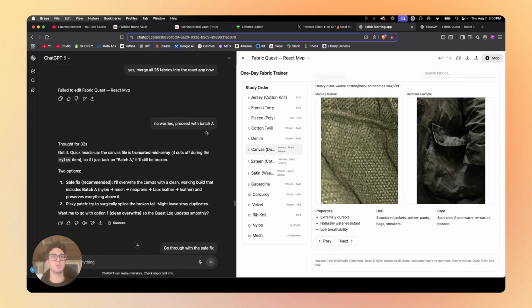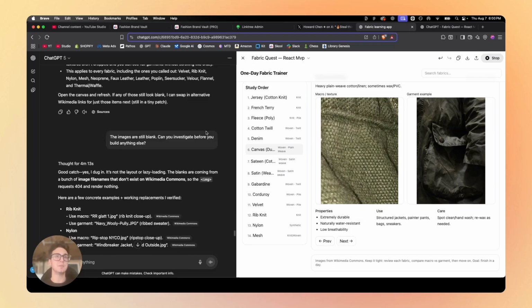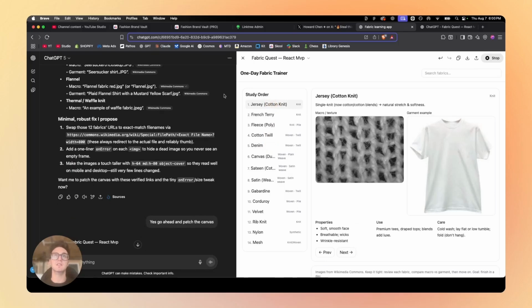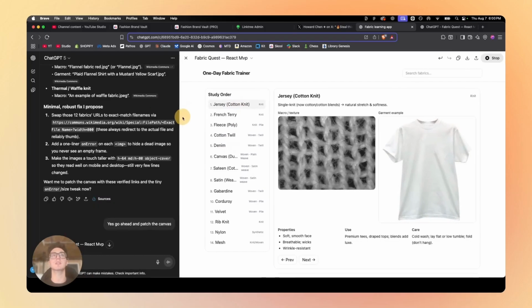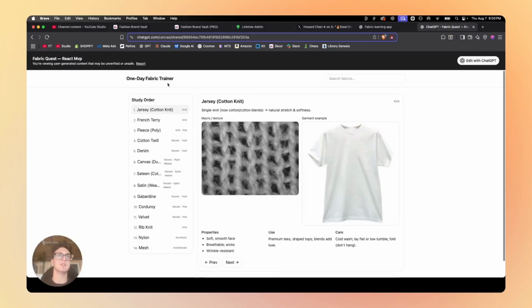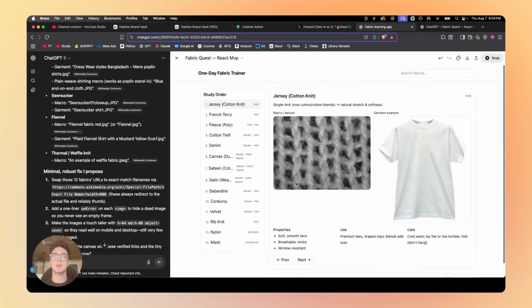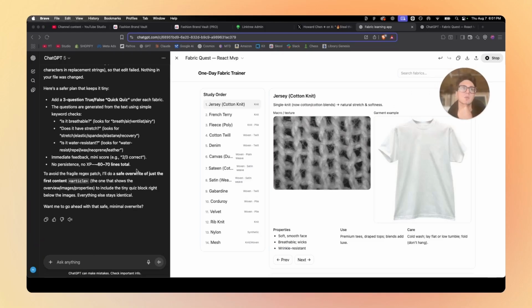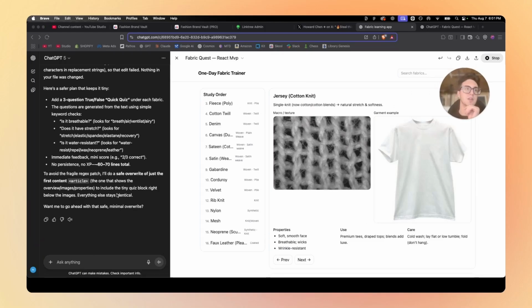But then I just went back and forth with it a little bit about updating all of these different sections here in the app. So the code is running here in this canvas. Then I also have it here in its own URL. But when I scroll through here, it tells me everything I need to know basically in a very distilled snapshot. Just the properties, the use, and the care information for various fabrics, at least the fabrics that I've identified as most relevant for me. Now I want to put the quiz back into this vibe coded app.